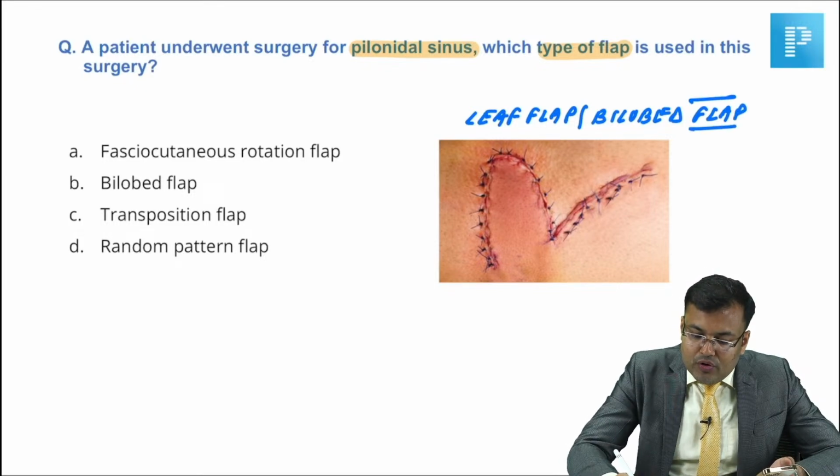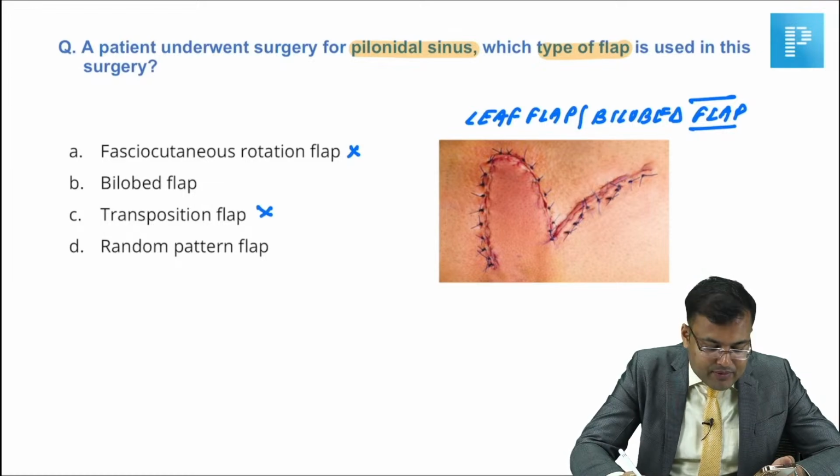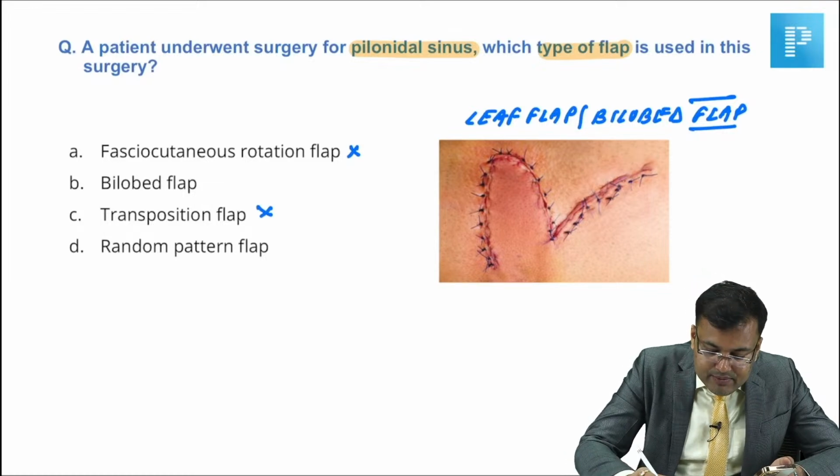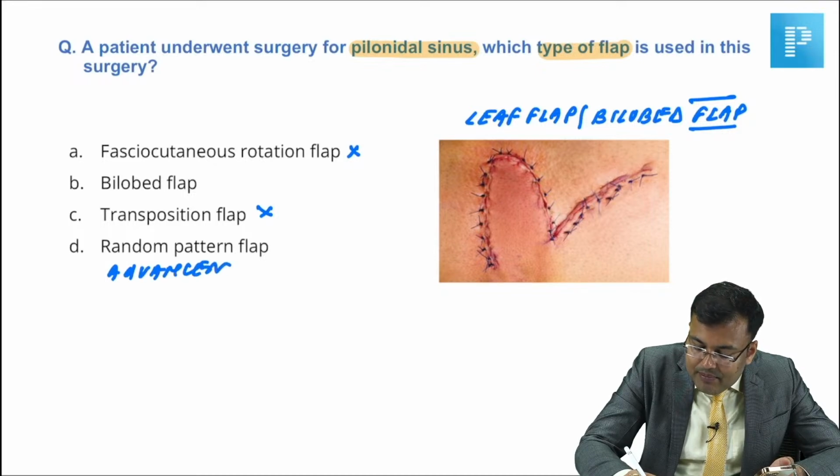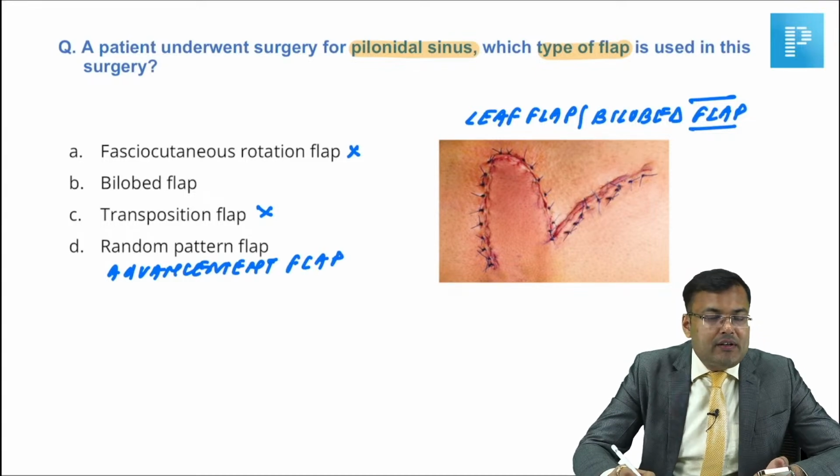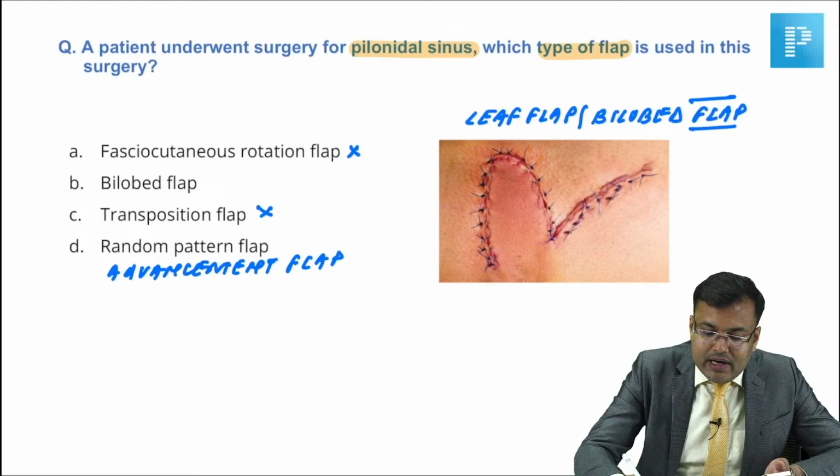So obviously it's not the fasciocutaneous rotation flap. It's not the transposition flap. Somebody is saying that advancement flap was there. Okay, so guys, let me tell you what flaps are used in pilonidal sinus.